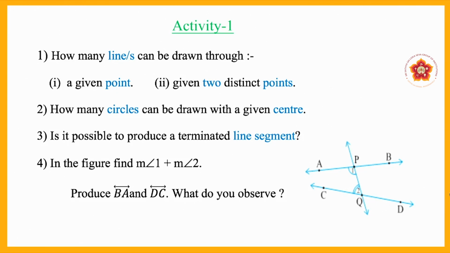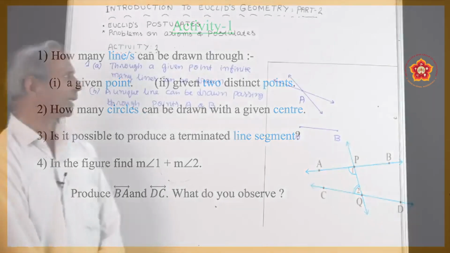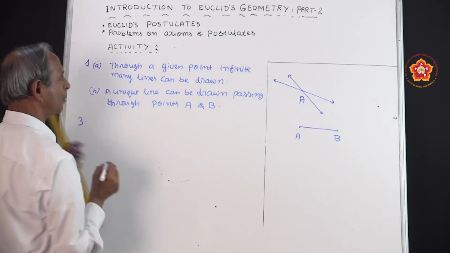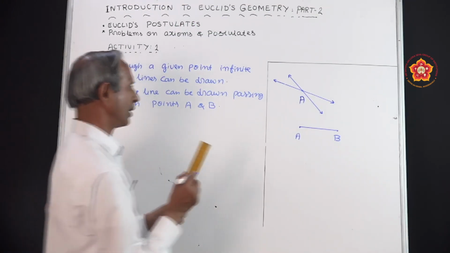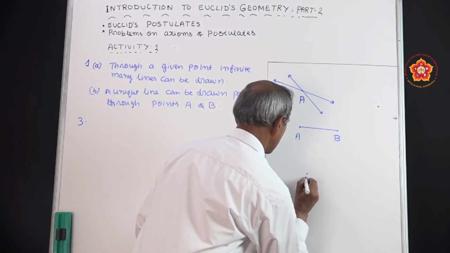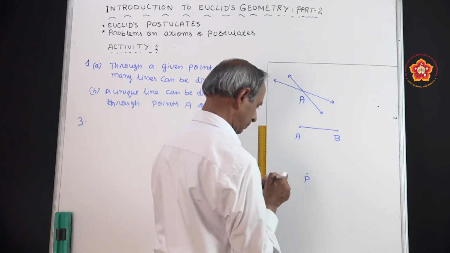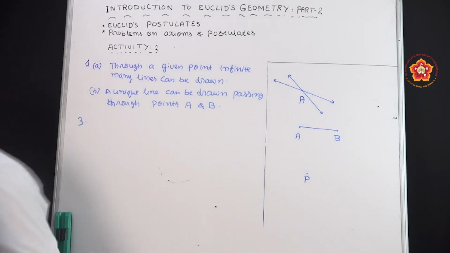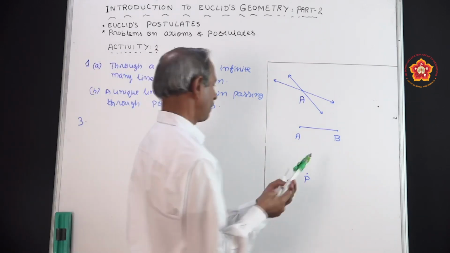Now, how many circles can be drawn with a given center? Let us draw a diagram and observe how many circles are possible to draw with a given center. I will take one center here and mark it as center P. Now let us verify how many circles can be drawn from this point.